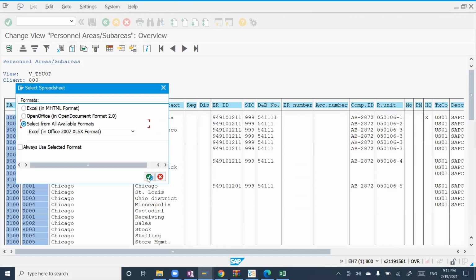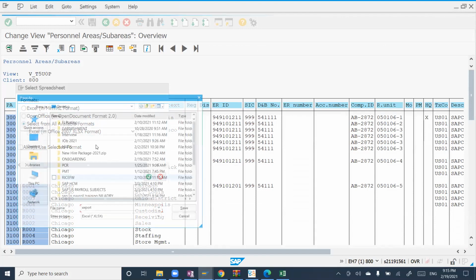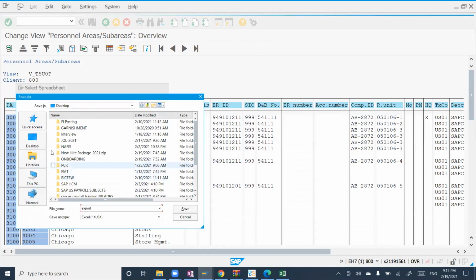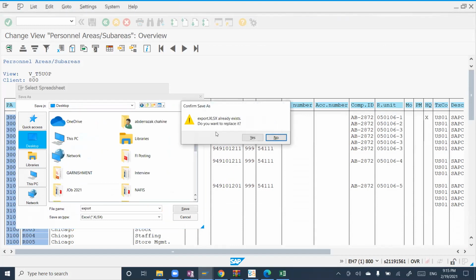I always prefer this because from an audit point of view, or an internal reference point of view, suppose I would like to verify something. Let's say every month I do a check of this. I take a download and compare if anything changed. You can give it some other name.